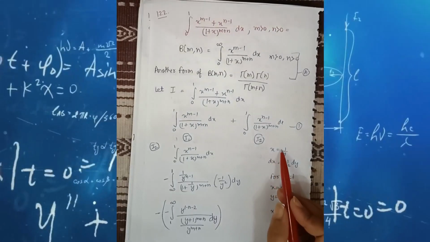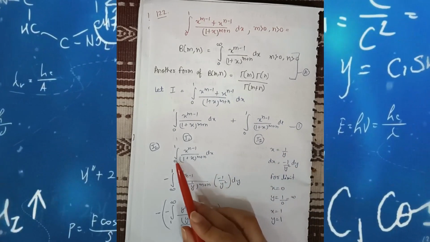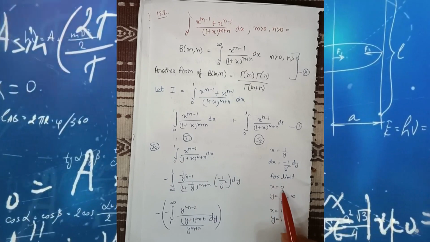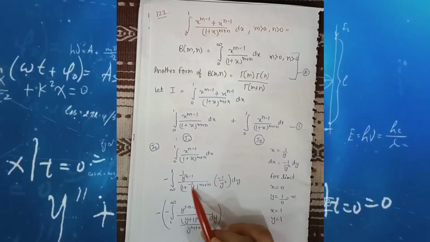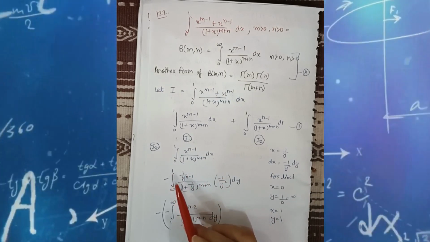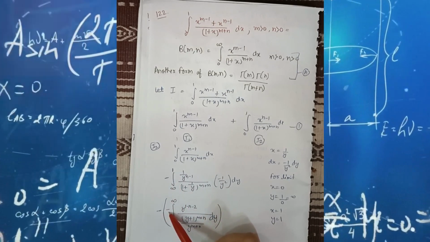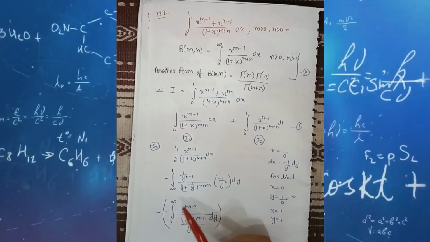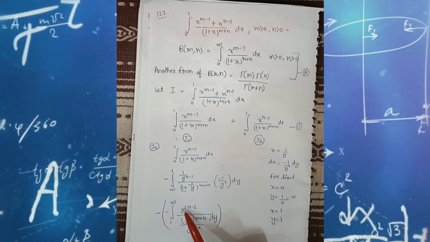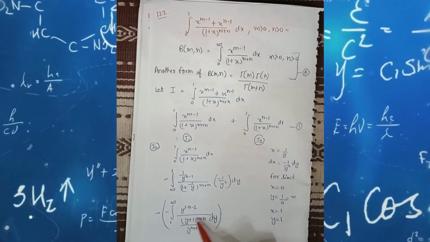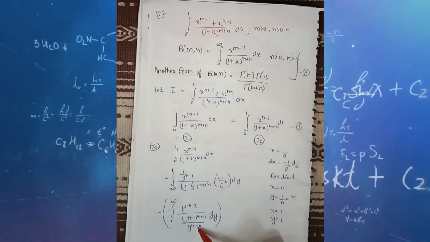If we put x is equal to 1 by y, then dx is equal to minus 1 by y square dy. If we substitute this value, then the limit also changes. Then x is equal to 0, then y is equal to infinity. If x is equal to 1, then y is equal to 1. We substitute all the values and also the limits. If we see the upper limit is always the highest value, that means we have to take the negative sign again. Then it becomes 1 to infinity, and if we take the power of y, then the value becomes y raised to the power 1 minus n minus 2 divided by y plus 1 raised to the power m plus n divided by y raised to the power m plus n dy.